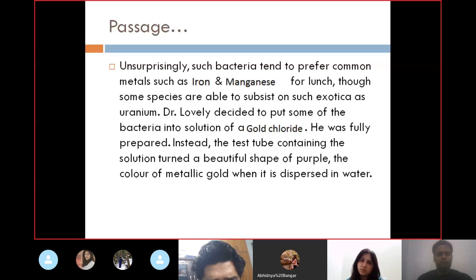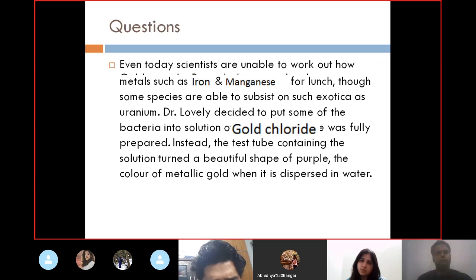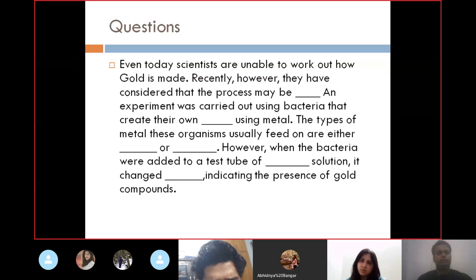He was fully prepared. Instead, the test tube containing the solution turned a beautiful shade of purple, the color of metallic gold, when it dispersed in water. So there's one more answer which I'm leaving for you right now. Now, moving further to understand this again.